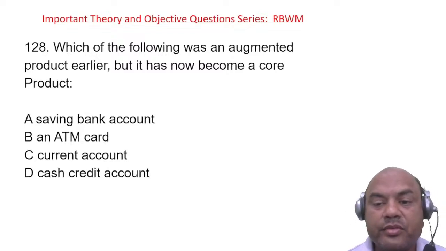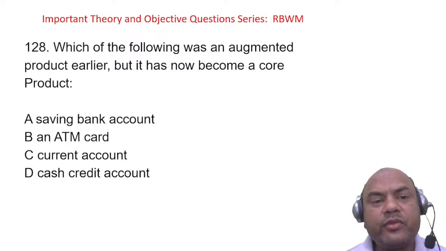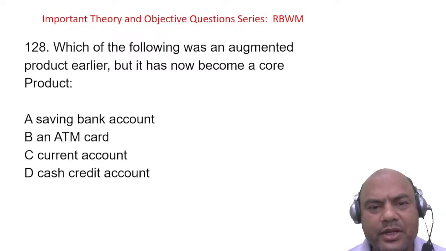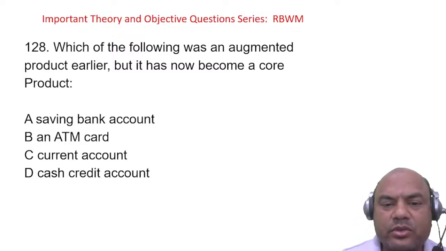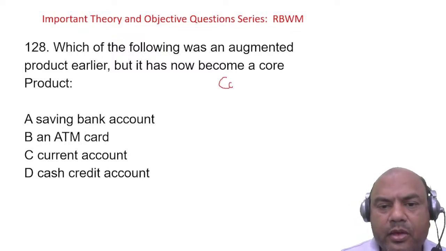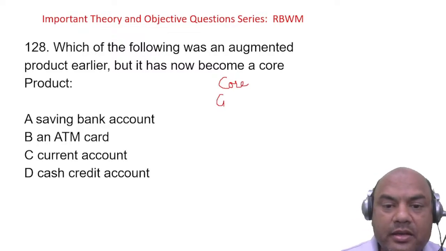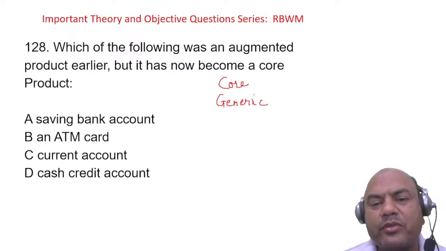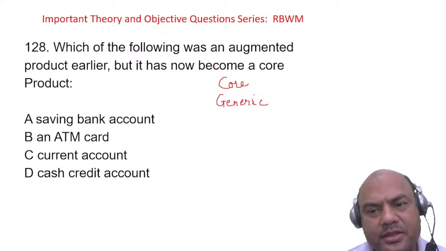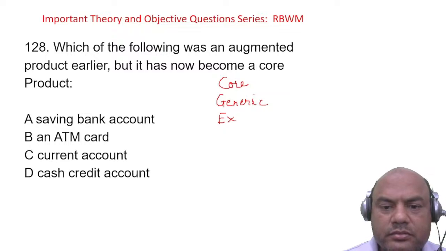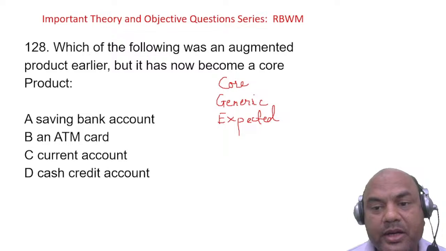We have core. In fact, we have two more in between, but we generally don't talk of it. I'll give you the sequence only. The sequence is like this: core, then afterwards the core product becomes generic. There is one more in between, but we generally focus on core, augmented, and potential. Then expected. Then the next one is augmented.